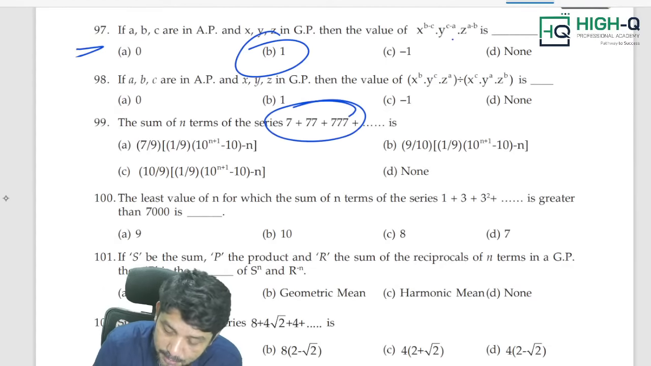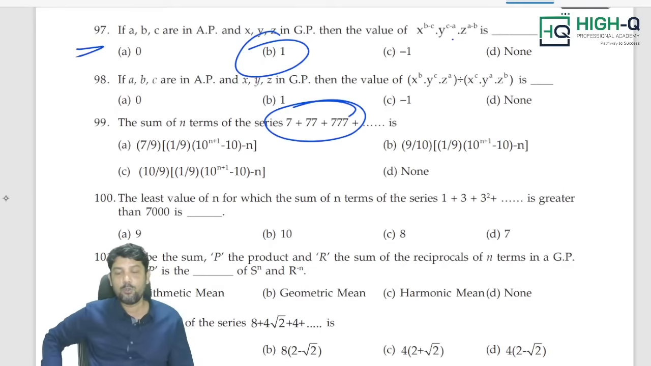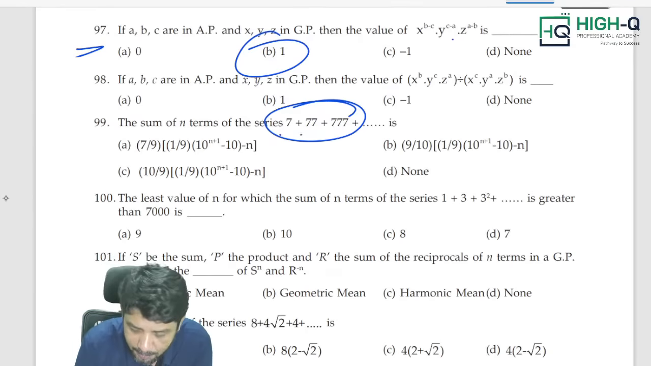Sum of n terms, again the same logic. Sir, what will you do? No, sir, take 7 outside, multiply and divide by 9. That is a waste of time, my dear. 7 plus 7, 7 plus 7, 7, 7. Add 3 terms.